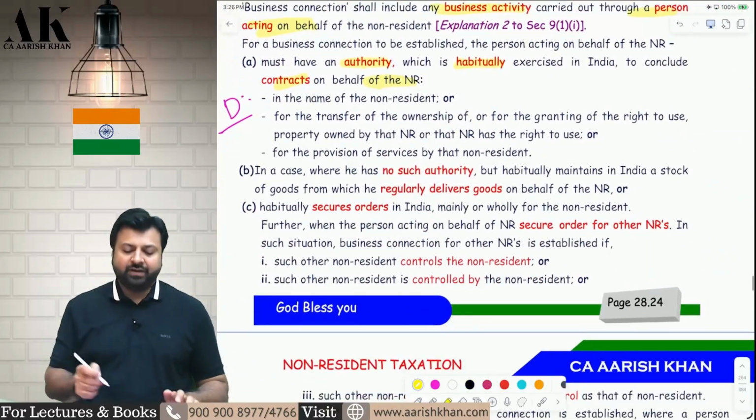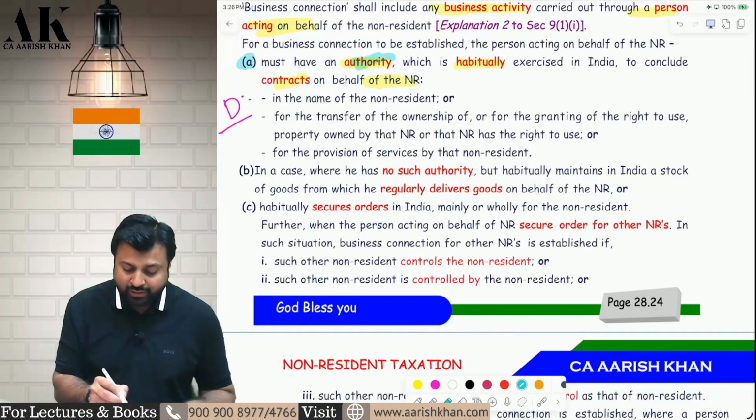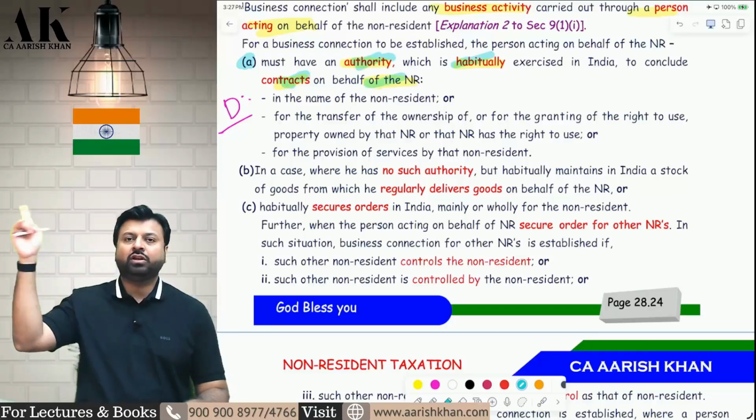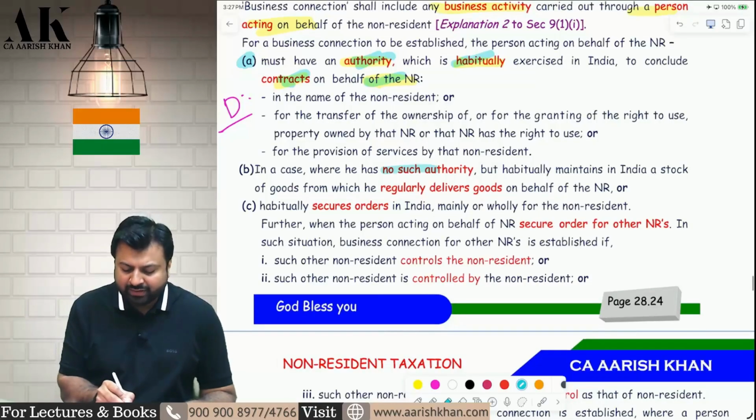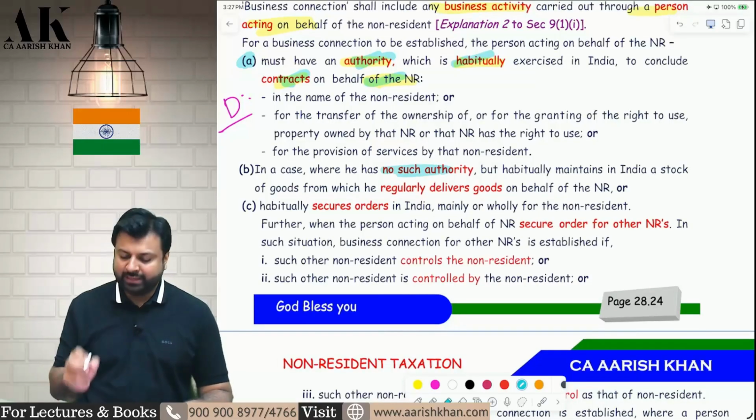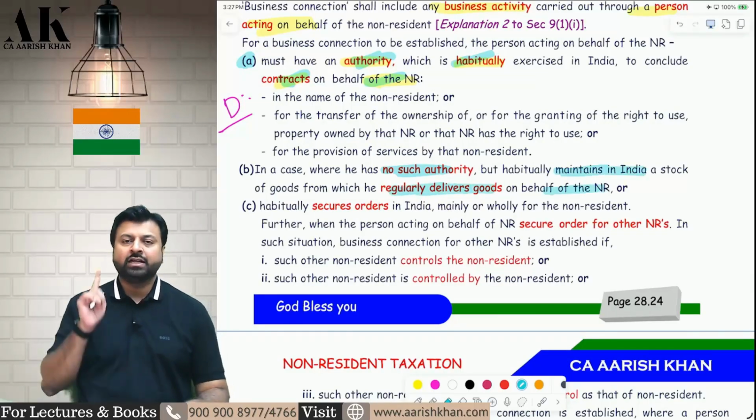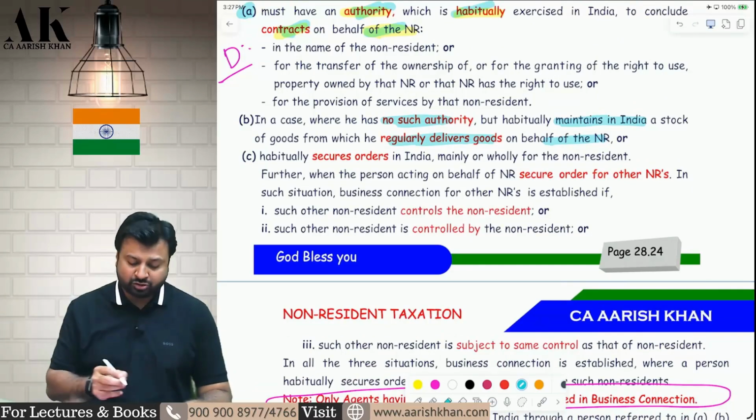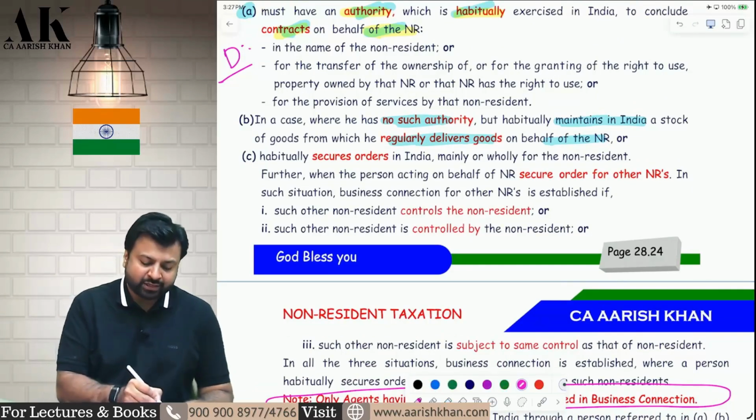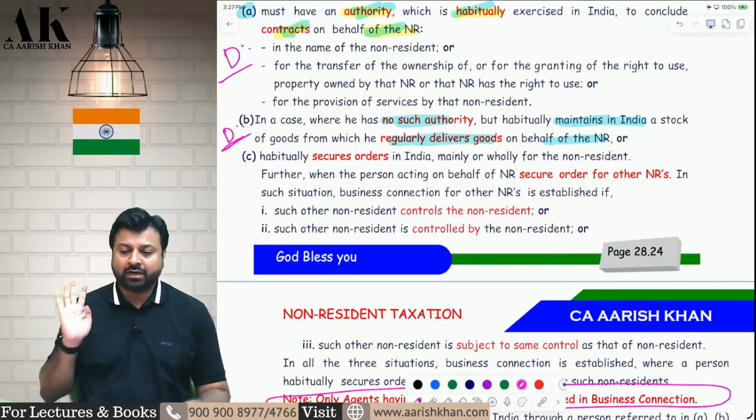Now, what is the first case? The first case is very clear. If there is an agent in India who has an authority to conclude contracts on behalf of the non-resident, then that agent will amount to business connection. Second, if he does not have any authority, but he only does one thing, he maintains stock in India and regularly delivers the goods on behalf of the non-resident. So now he is not entering into a contract, he is maintaining stock in India and delivering goods on behalf of the non-resident, then such an agent will also be called what? Will also be called business connection. Again, the agent has to be a dependent agent. Independent agents are not covered under business connection.